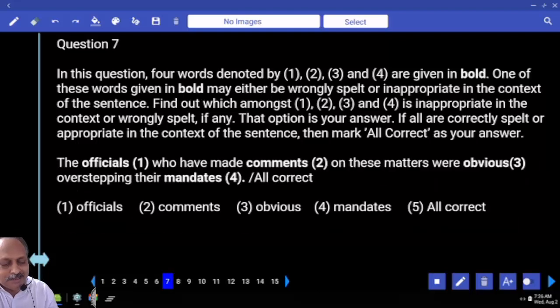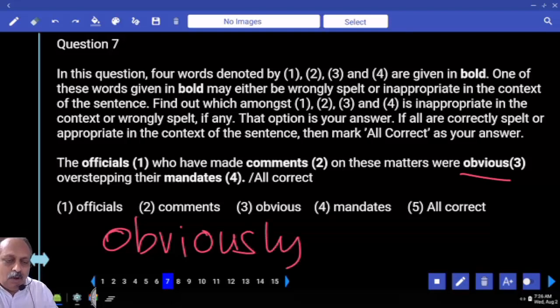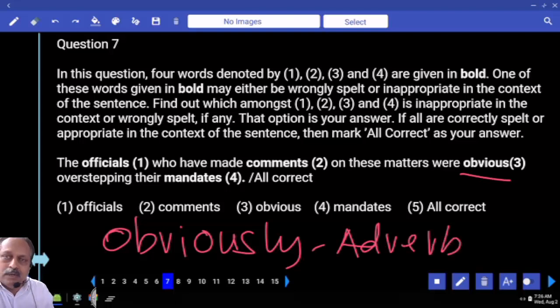That's what matters. The officials who have made comments on these matters were obvious, overstepping their mandates. Were obvious or obviously overstepping? Here we have to use the word in the adverbial form. Obvious adjective. What is the adverbial form? Obviously. The officials who have made comments on these matters were obviously overstepping. Overstepping how? Obviously. So write adverb. Word form is not correct.